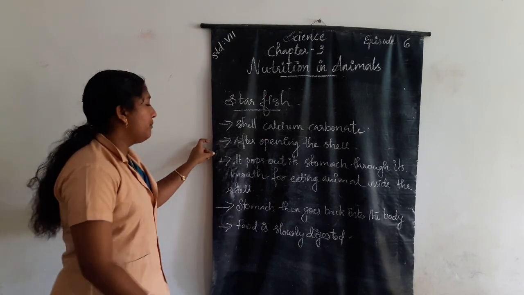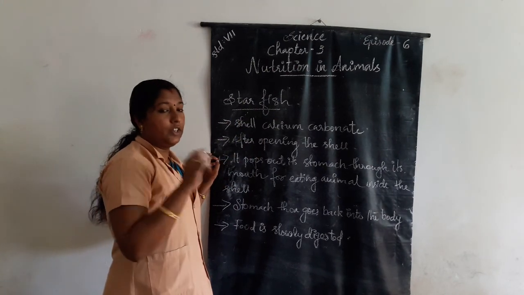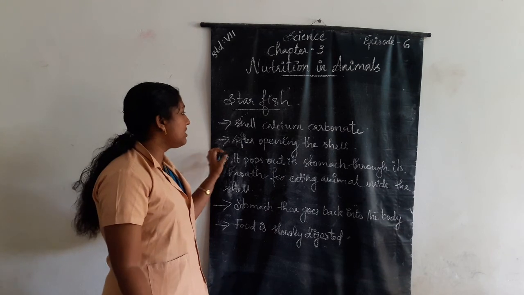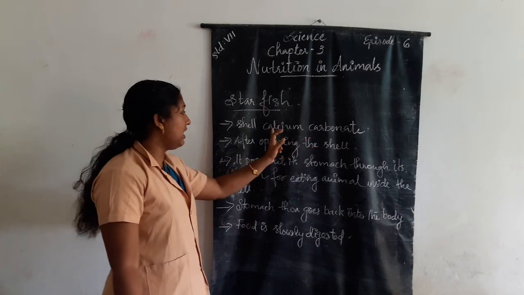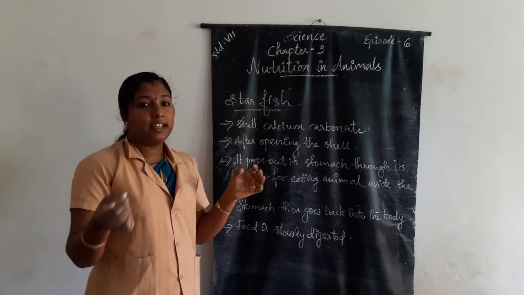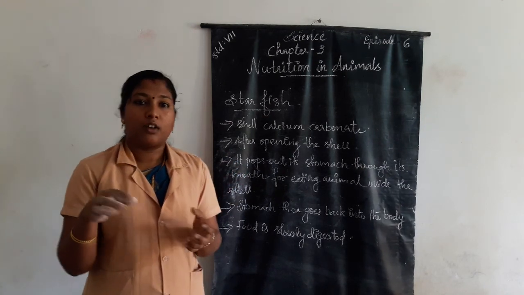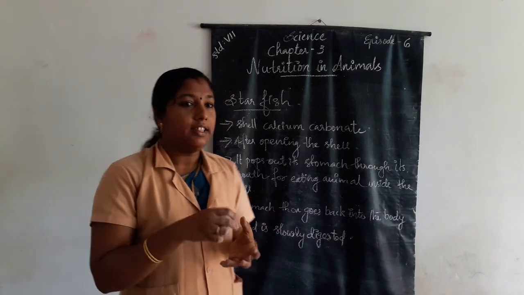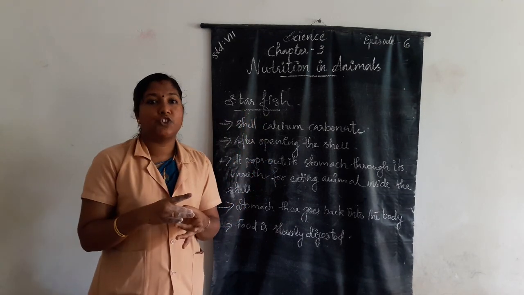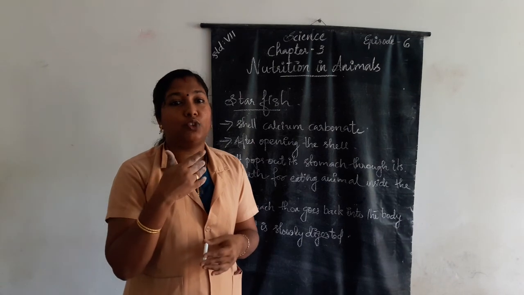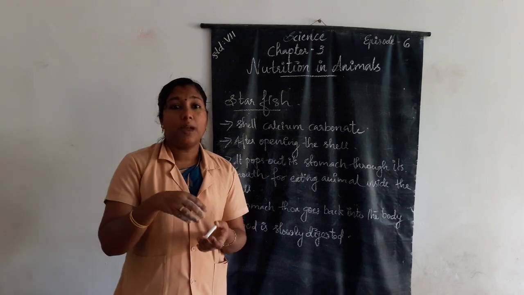Once again, the mode of taking food by starfish. Starfish feed on animals. The starfish consists of a shell, and the shell is made of calcium carbonate. If an insect is inside the shell, after opening the shell, then what does the starfish do? The starfish pops out its stomach through its mouth. For what? For eating the animal trapped by the shell.